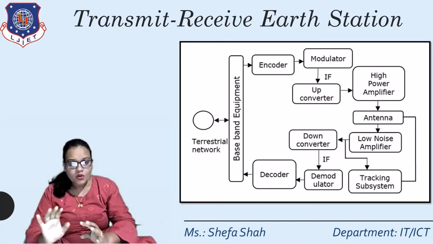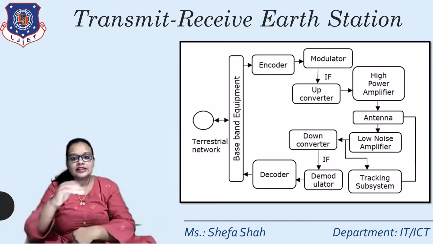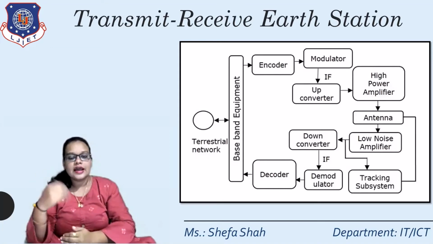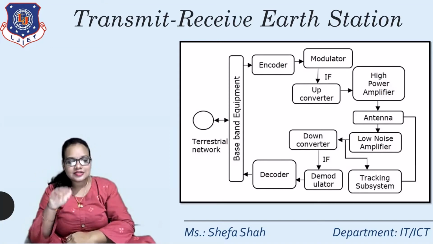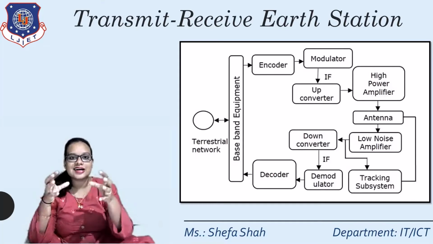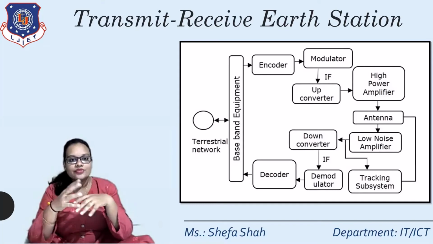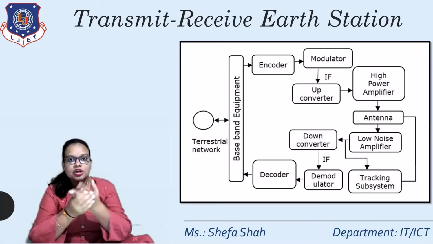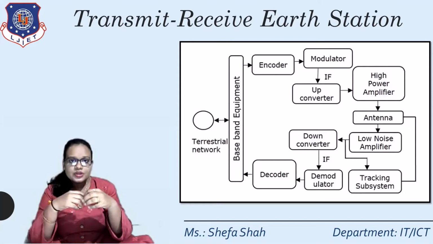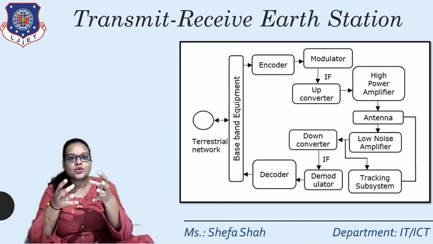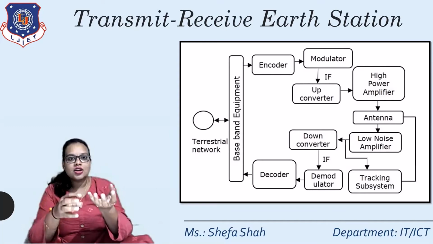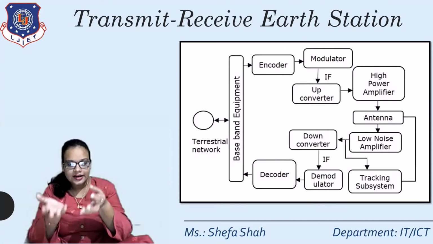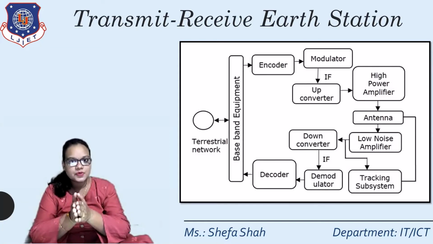Whenever we are on the transmitting side, see the upper block of the figure, and whenever we are considering the downward, that is the receiving side, consider the downlink signal. The whole block together makes up the transmit-receive Earth station. When we first need to transmit a signal, we need to encode it. Encoding means converting the analog signal into a digital signal, which we do with the encoder block.